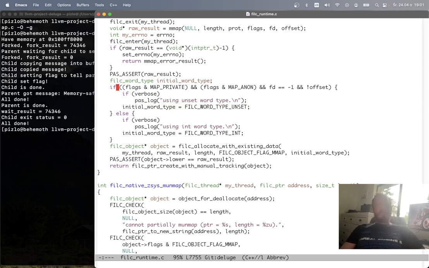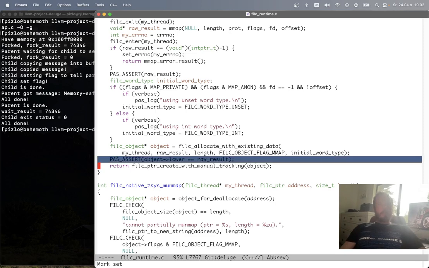But if any of those things are not true, then I'm going to initialize it to int. And then I call this function that I have in the runtime, Fil-C allocate with existing data, which basically allocates a Fil-C object to represent the capability of having this pointer in length. And I pass the special flag that I introduced, the mmap flag, and the initial word type. And then that's it. After that, I'm done.